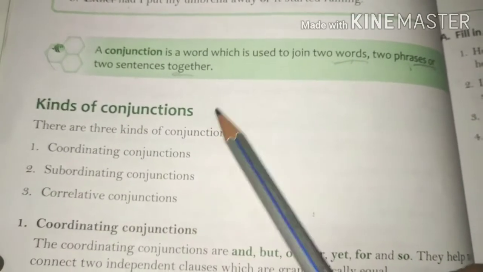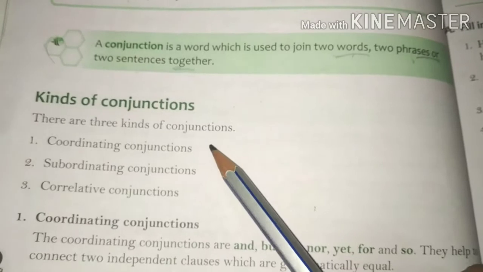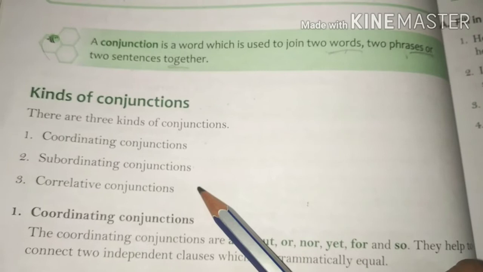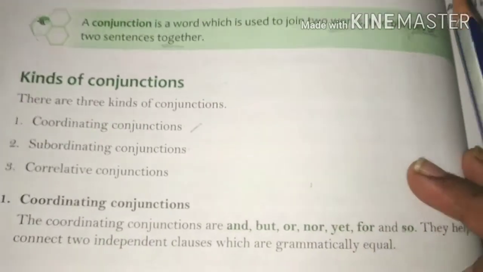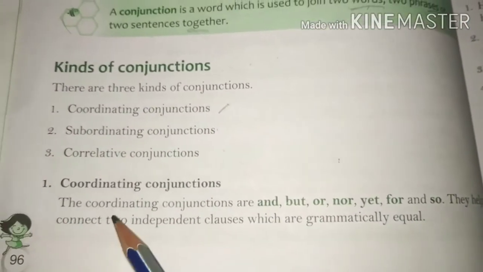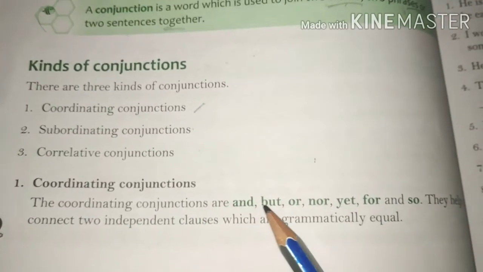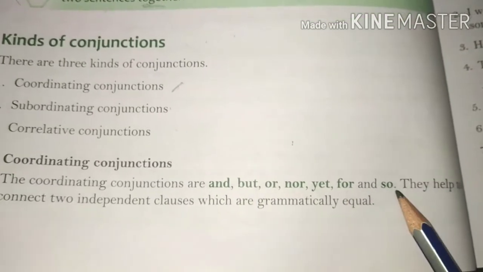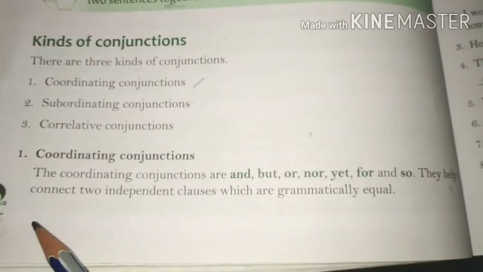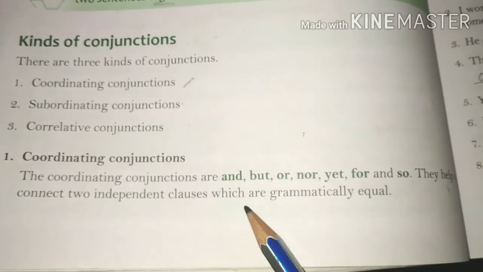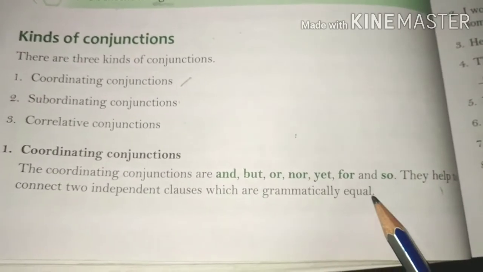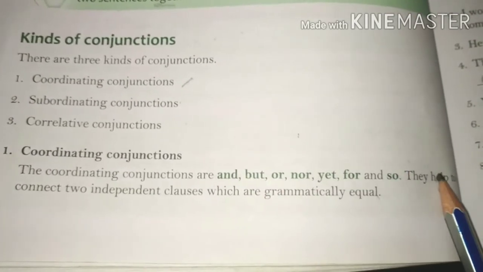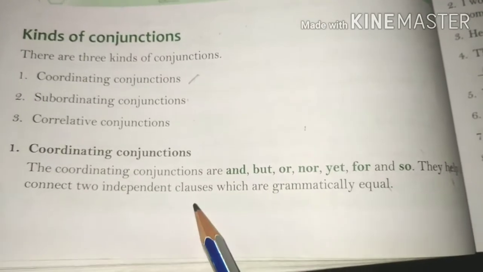Kinds of conjunction. Conjunctions are of three kinds: coordinating conjunctions, subordinating conjunctions, and correlative conjunctions. What are coordinating conjunctions? The coordinating conjunctions are and, but, or, nor, yet, for, and so. They help to connect two independent clauses which are grammatically equal. All these are coordinating conjunctions.